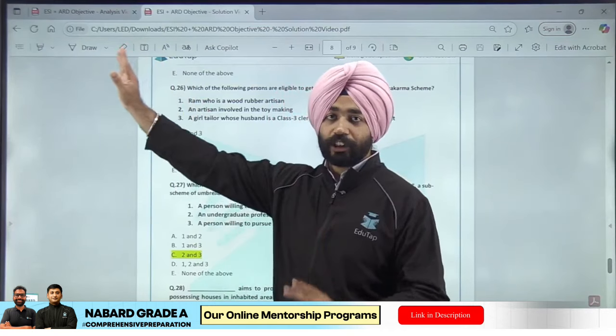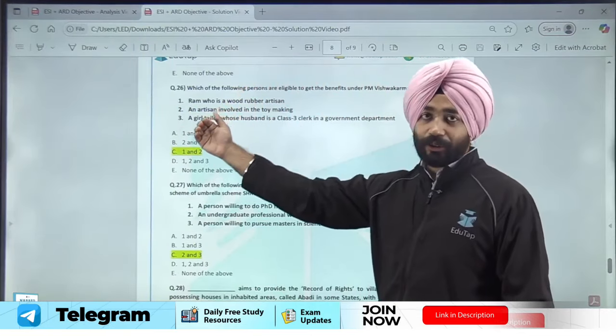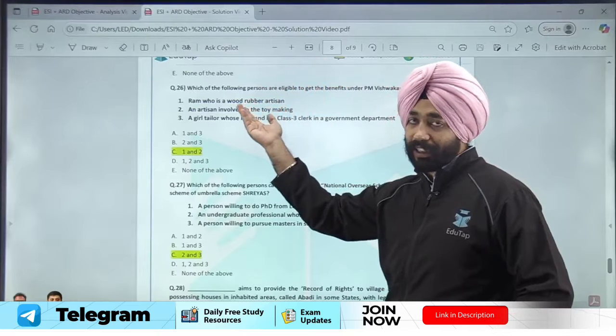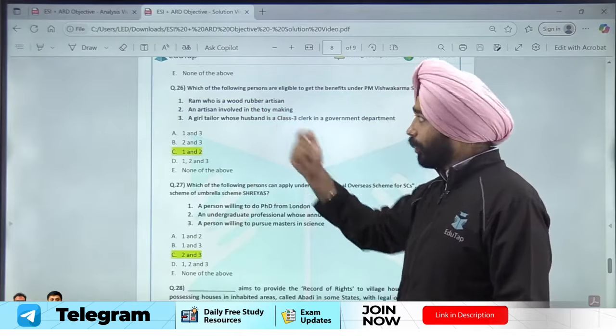You can see the question has been asked on NREGA. You can see here now there also they have started asking questions on those schemes which were recently in the news and were launched. PM Vishwakarma scheme is one of those schemes which was launched that year. Look at the question that has been asked.